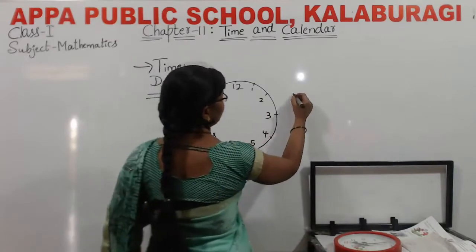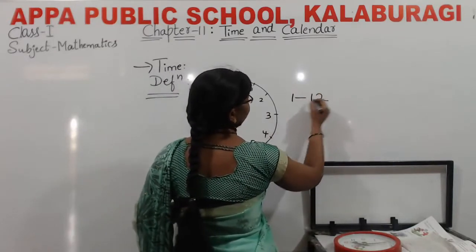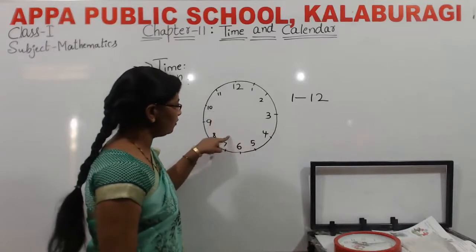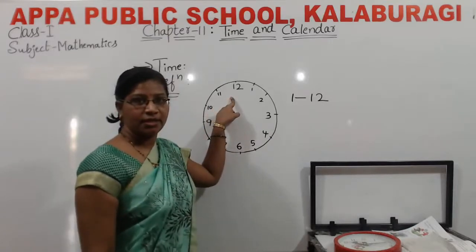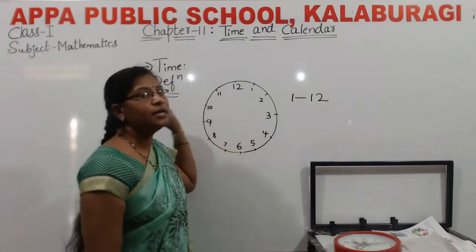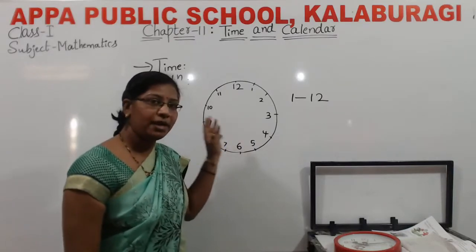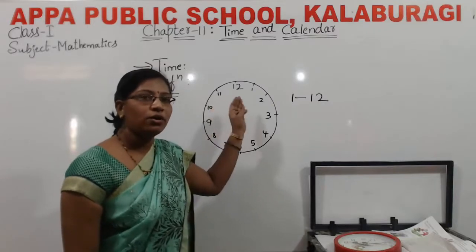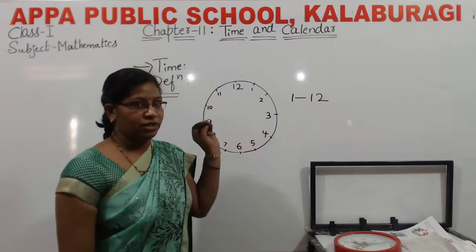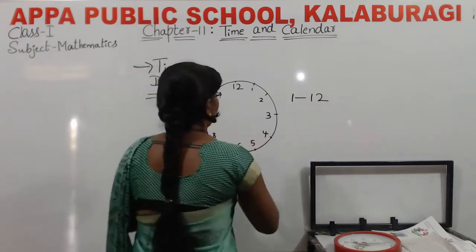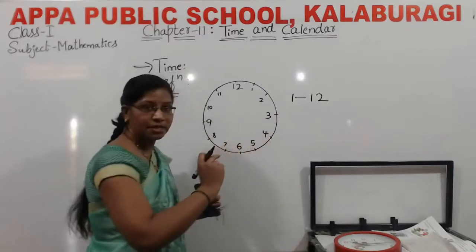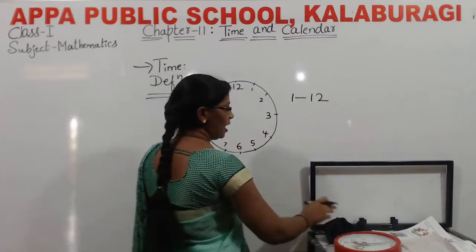How many numbers are there? It starts from 1 to 12. This is the sequence. The ongoing sequence of events, that is present, past, future, we call it time. What do you mean by time? Time is an ongoing sequence of events: past, present, future. In this clock, you have the numbers 1 to 12. How to read the time?